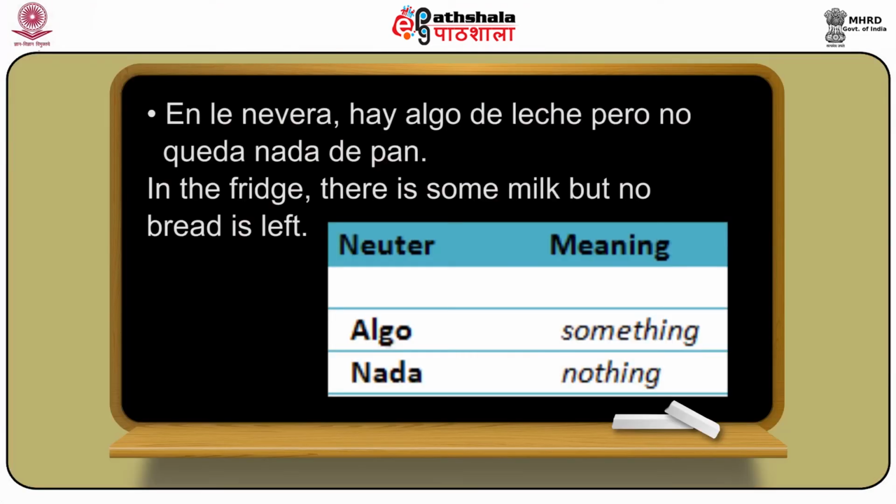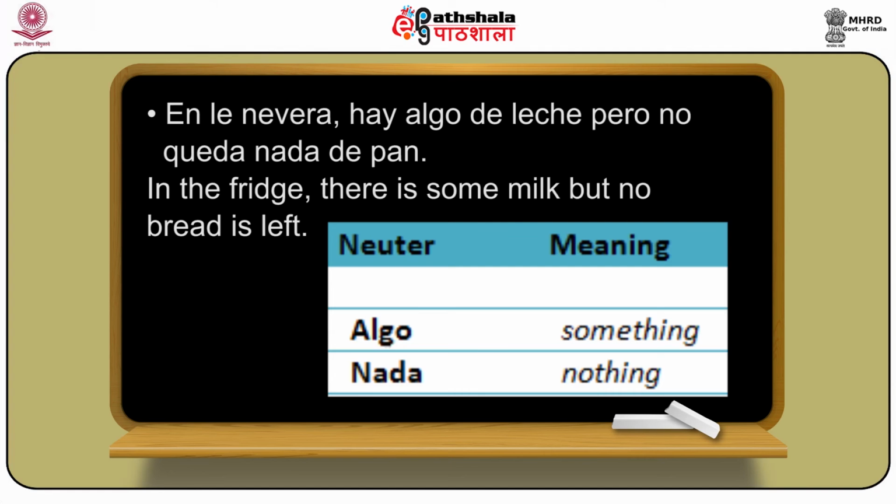Then there are some which are neutral, meaning that they will not change. They function as adjectives when they are used before nouns, determining the quantity of uncountable nouns. And these are algo, meaning something, and nada, meaning nothing. So algo means something and nada means nothing in Spanish.